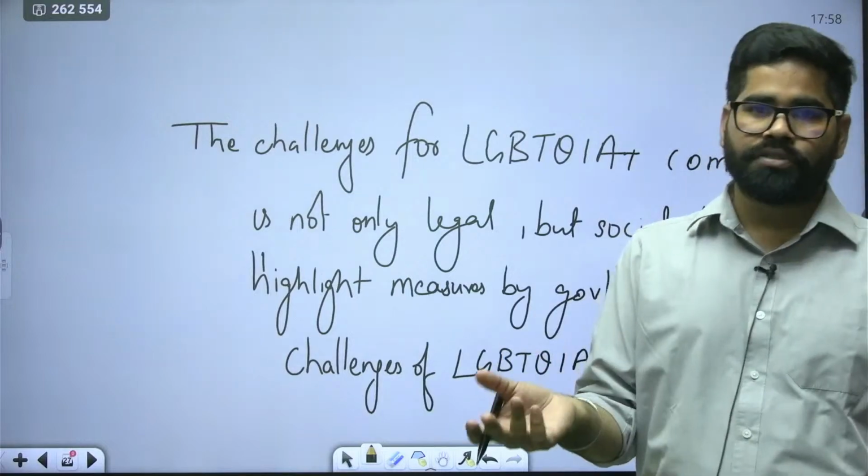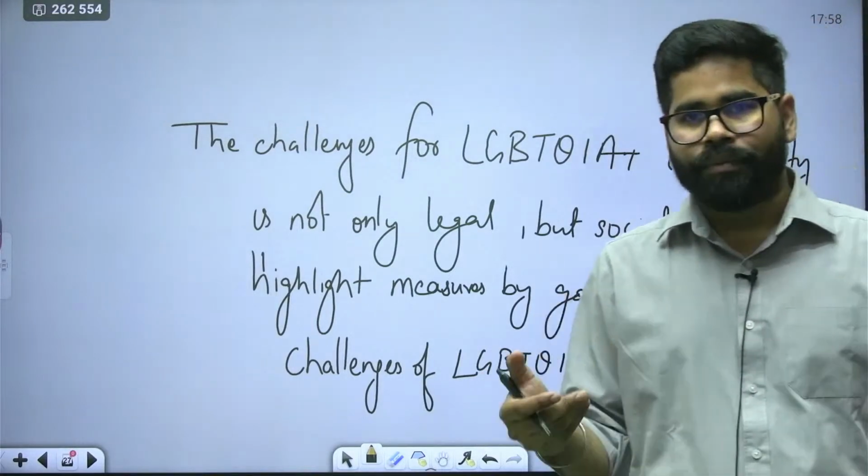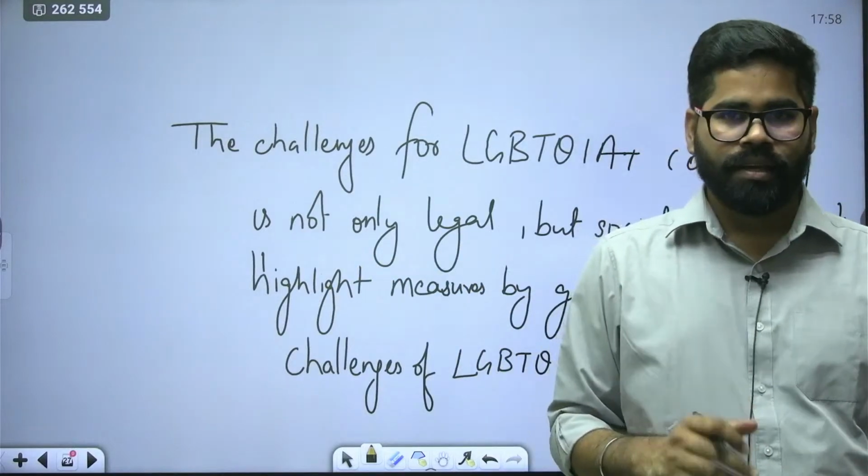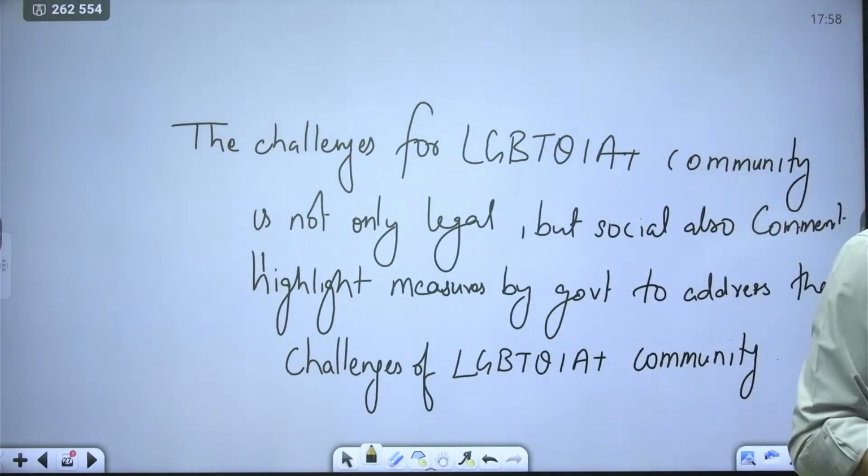There are some judgments of the Supreme Court also, so read about them, and then you have some measures which we have discussed in today's class. On the basis of that, you can write this answer.